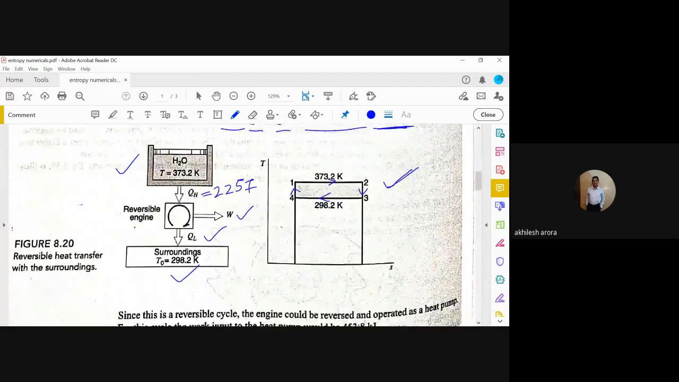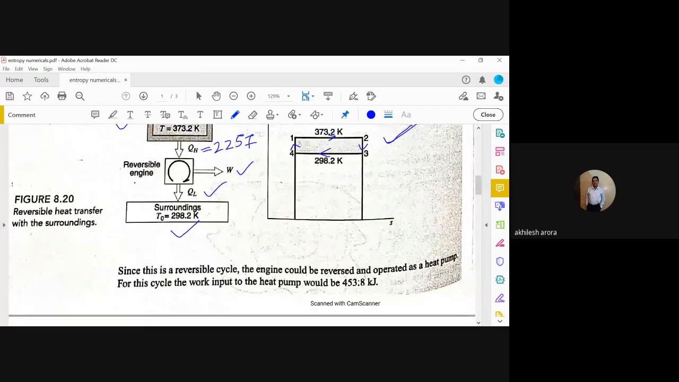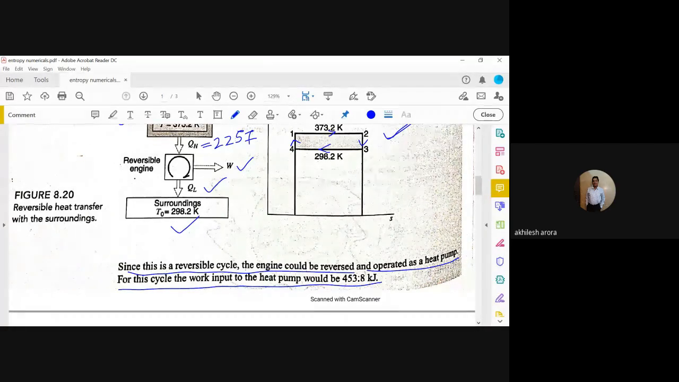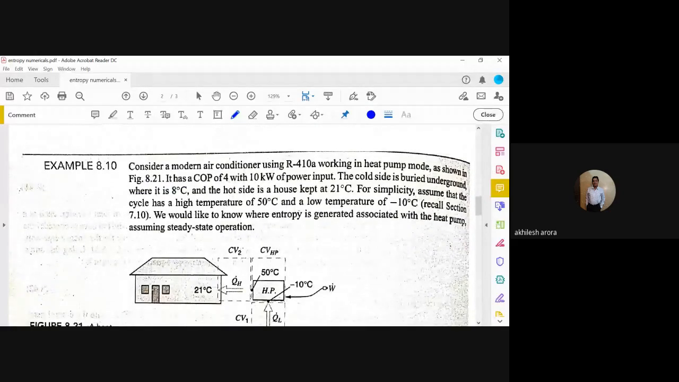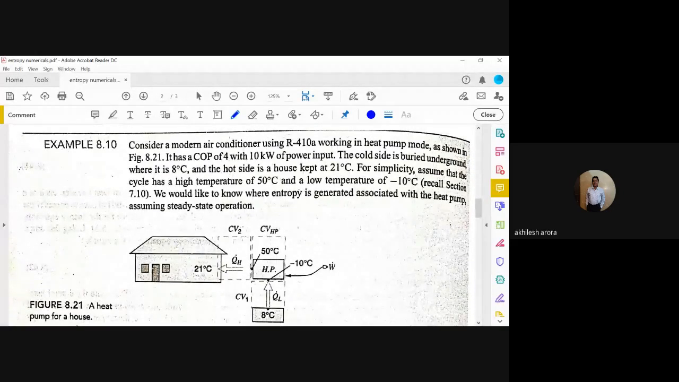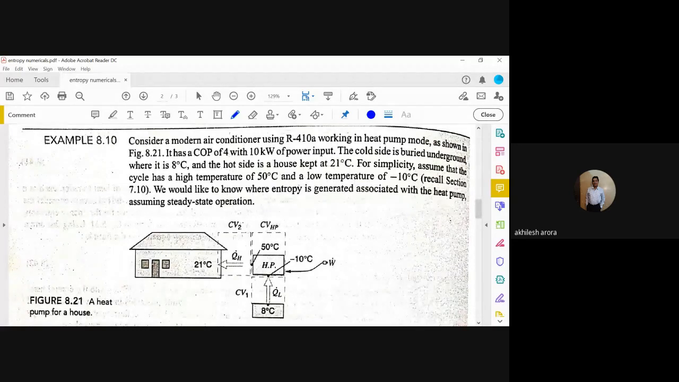Now since this is a reversible cycle, the engine could be reversed and operated as a heat pump also. For this cycle, the work input to the heat pump would be 453.8 kilojoules. Now let us focus on this here. You read it and then tell me how we are going to do it, how we can do it.